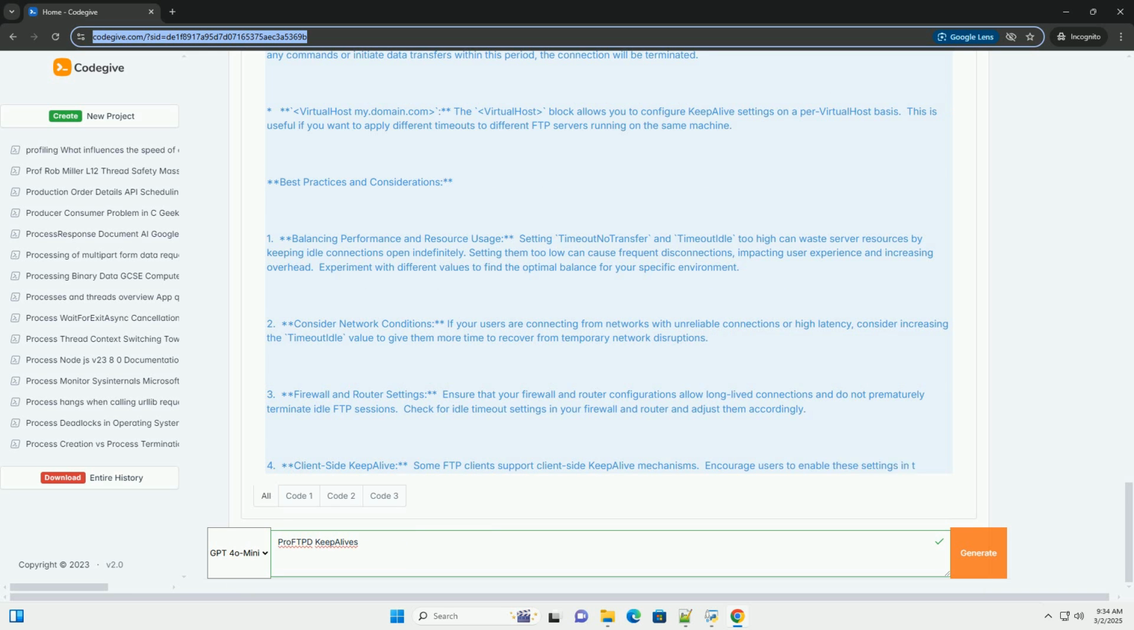The VirtualHost block for my.domain.com allows you to configure KeepAlive settings on a per virtual host basis. This is useful if you want to apply different timeouts to different FTP servers running on the same machine.